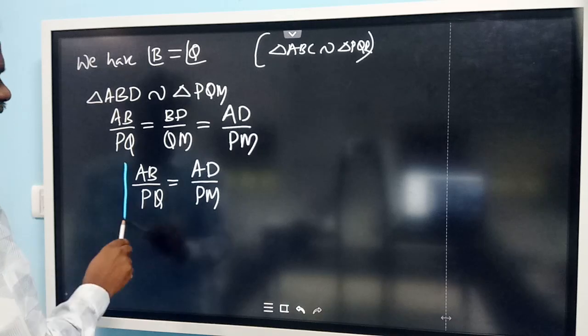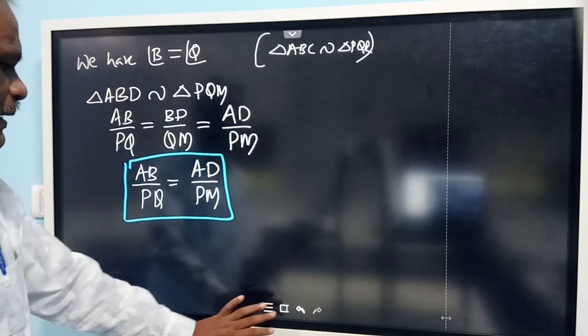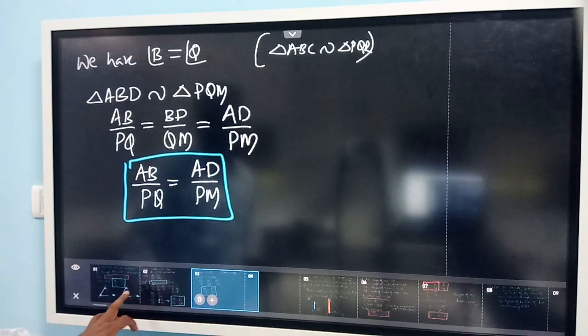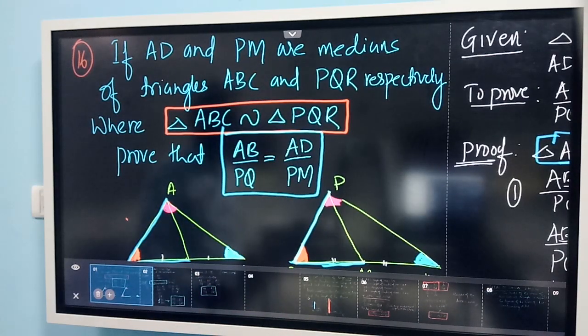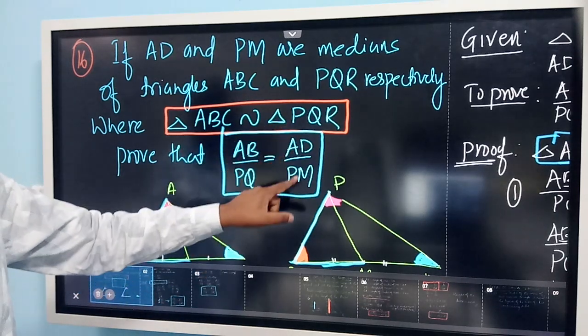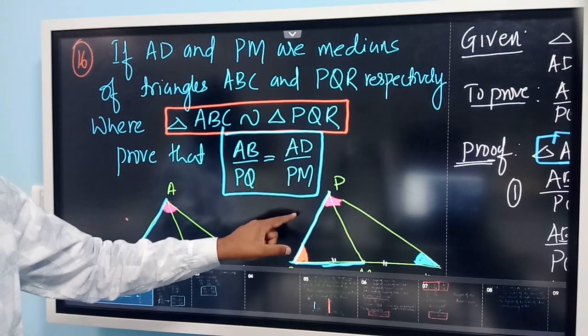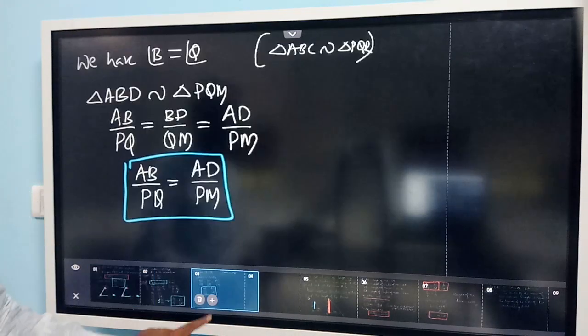So AB by PQ is equal to AD by PM. This is what we wanted to prove. The ratio of the sides of the triangles is the same as the ratio of the corresponding medians. So that is what we have proved here.